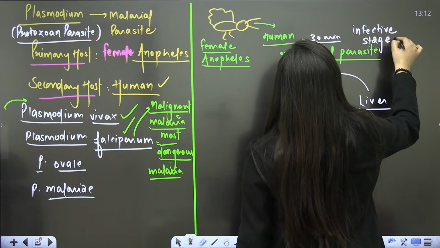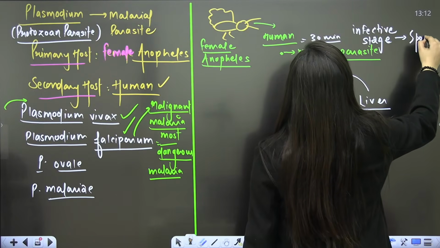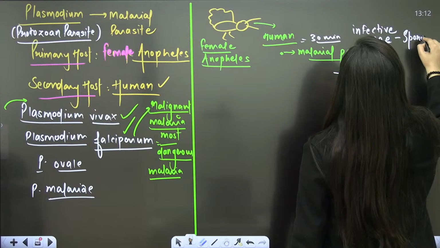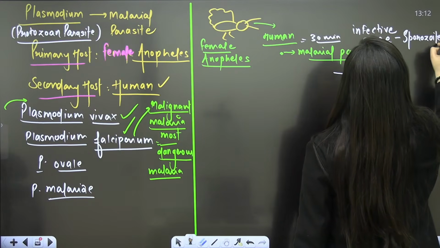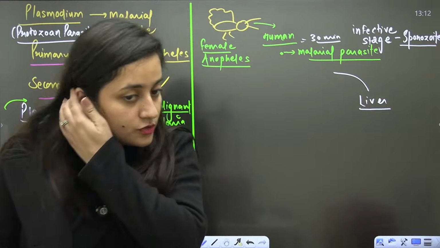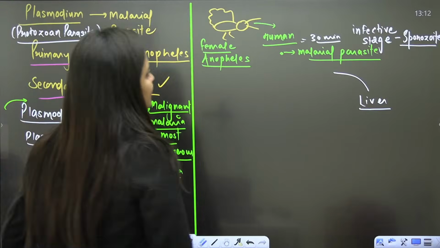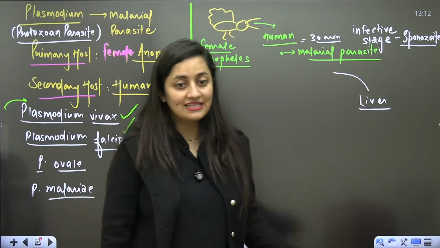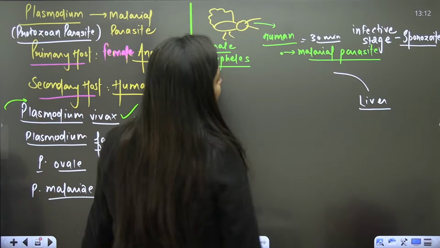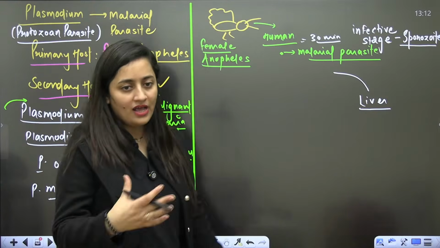What is that infective stage? The infective stage is known as sporozoite. Yes or no? It is sporozoite, right? That's a PYQ. So this sporozoite will be in our blood for around 30 minutes.